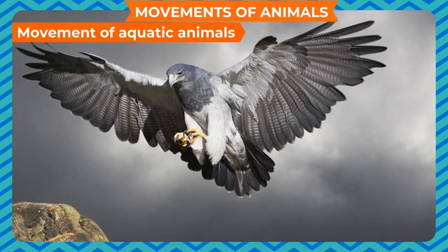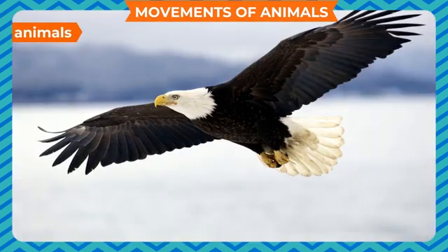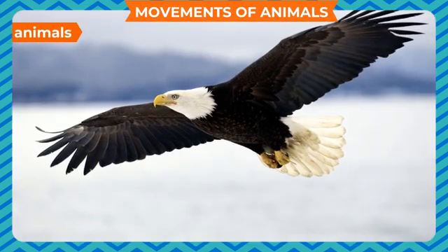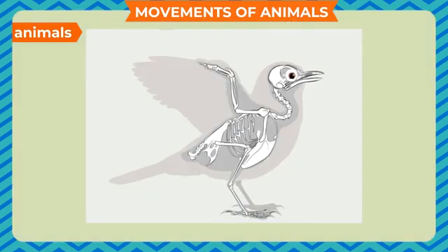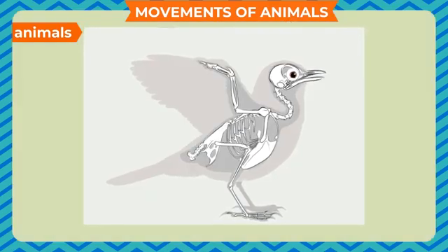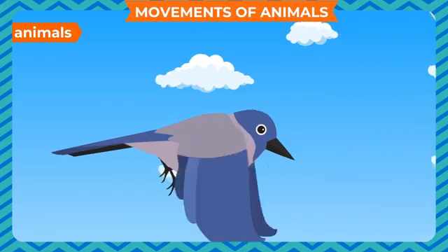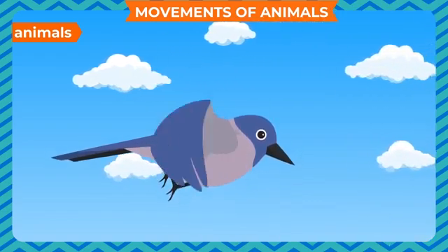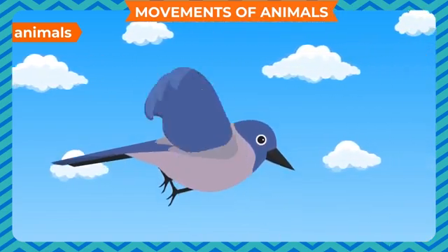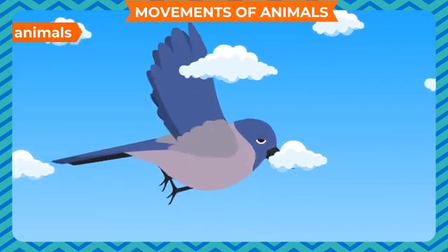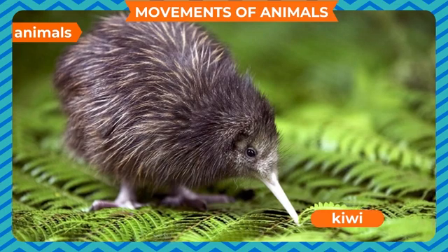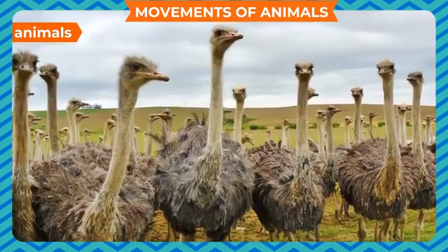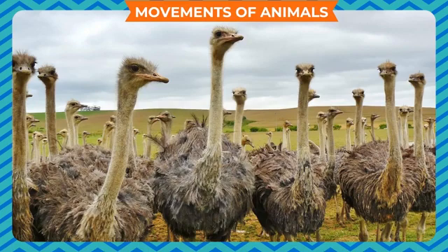Movement of birds. Most birds fly in the air with the help of their wings. They push themselves forward in the air by moving their wings up and down. Their bones are small and light that help them to fly. They use their hind limbs to run, move, hop, perch, or scratch the ground to look for prey. Some birds such as ostrich, kiwi, etc. cannot fly because they have heavy bodies and weak wings.